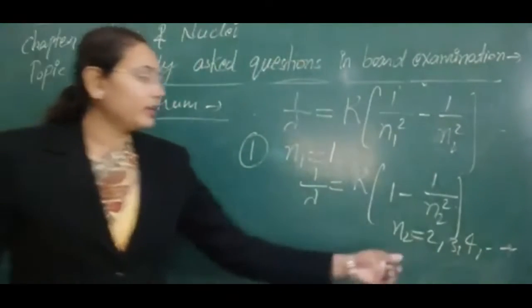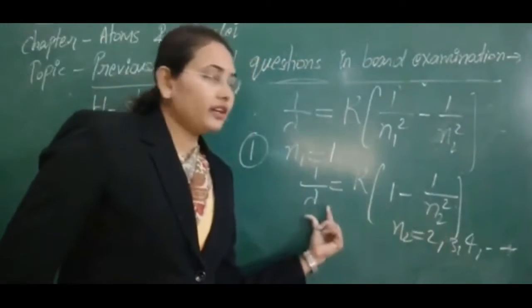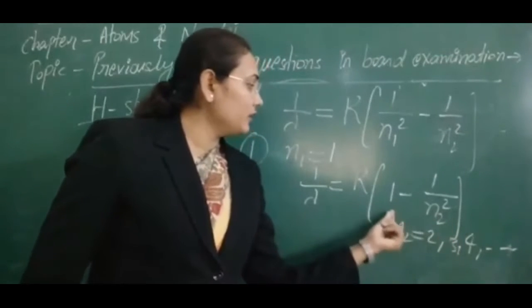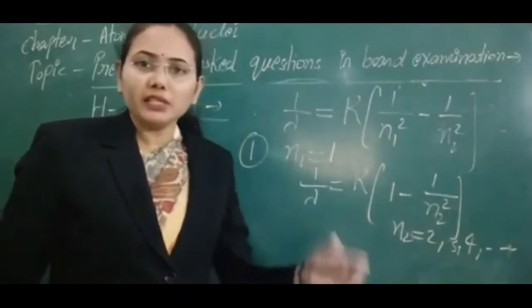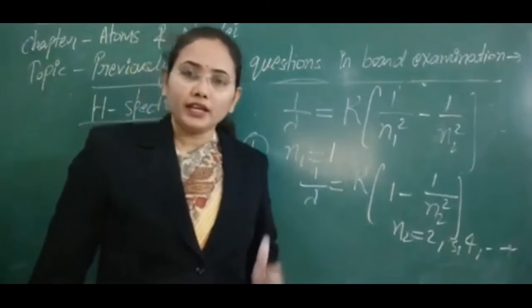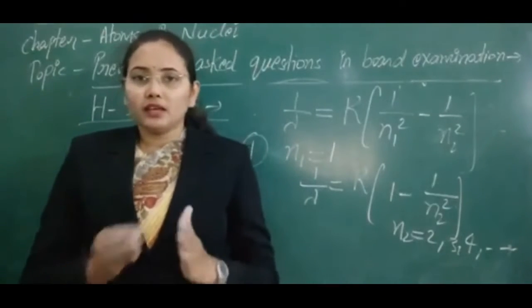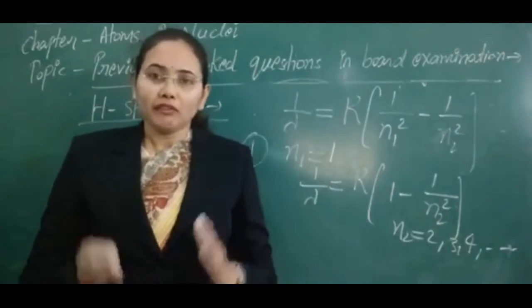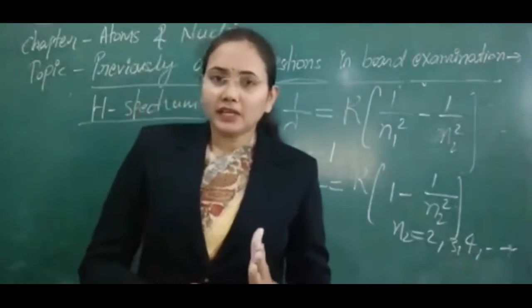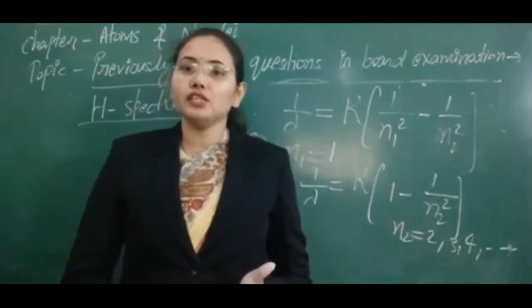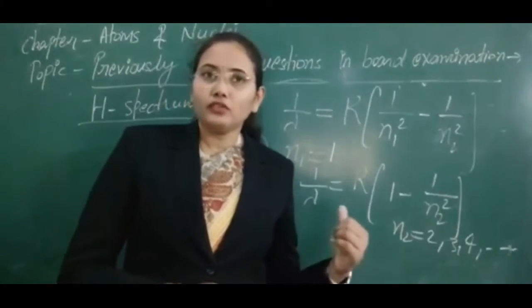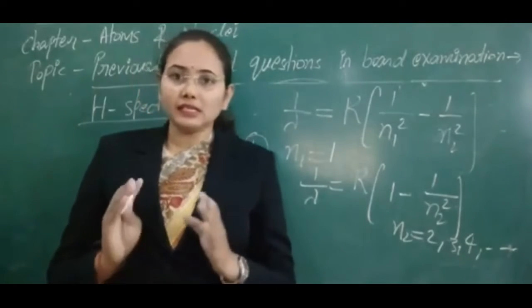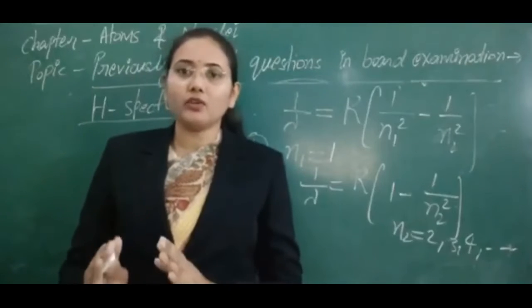Whenever we put 2 here, we get one wavelength. When we put 3 here, the electron makes a transition from 3 to 1, and we get a different wavelength. So we get a number of wavelengths, and if we arrange them in increasing or decreasing order of wavelength or frequency, we get a spectrum, and that series is known as the Lyman series for the hydrogen spectrum. It was detected by Lyman, and this series lies in the ultraviolet region.